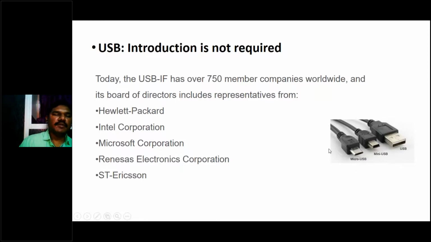These are the different forms available, and this was designed by Hewlett Packard, Intel Corporation, Microsoft Corporation, and Renesas Electronics Corporation. The USB-IF has over 750 member companies worldwide, and they are using these USB standard buses.